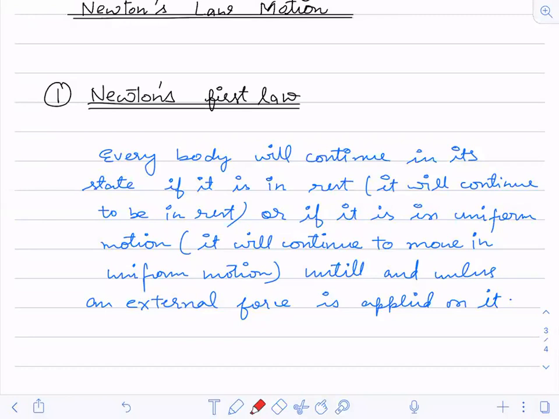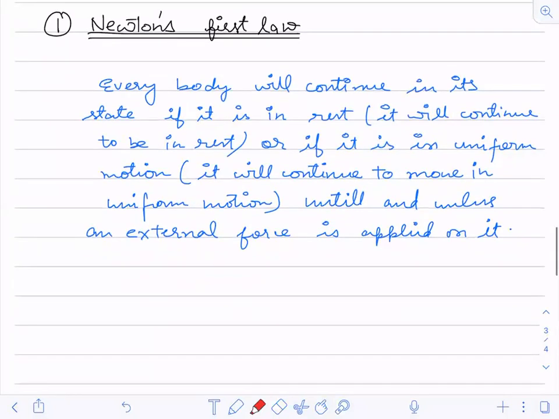Now, if anybody is having any problem with this first law, just let me know, otherwise I'll go on to the second law, where I have taken enough examples in inertia, so you can relate with that.